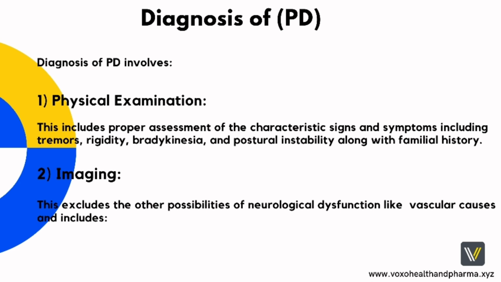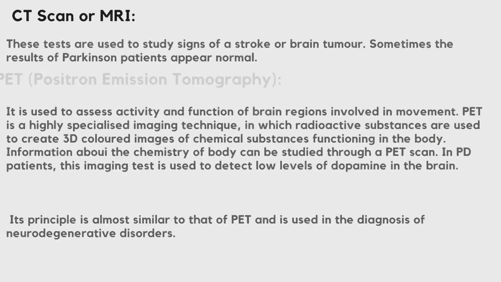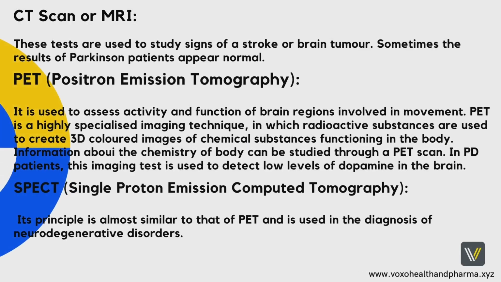along with familial history. 2. Imaging. This excludes the other possibilities of neurological dysfunction like vascular causes and includes CT scan or MRI. These tests are used to study signs of a stroke or brain tumor. Sometimes the results of Parkinson patients appear normal.